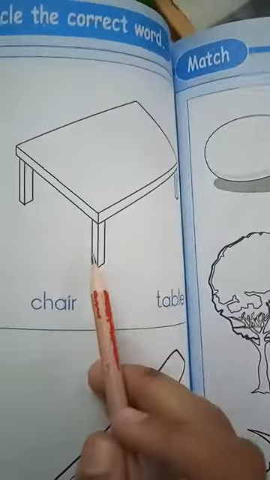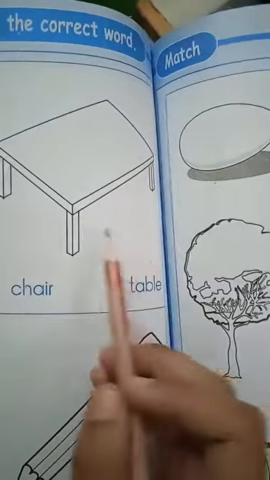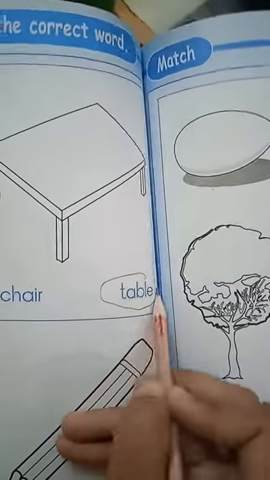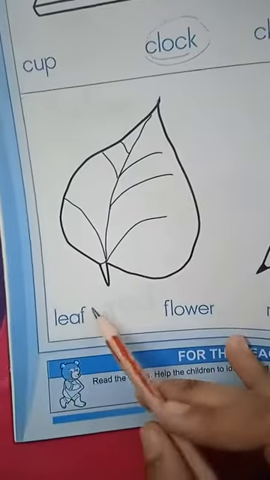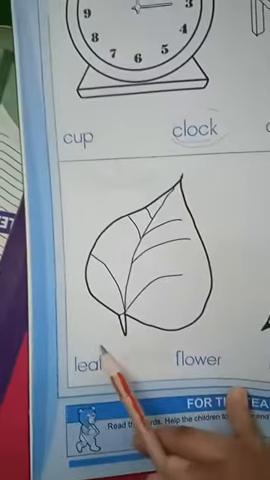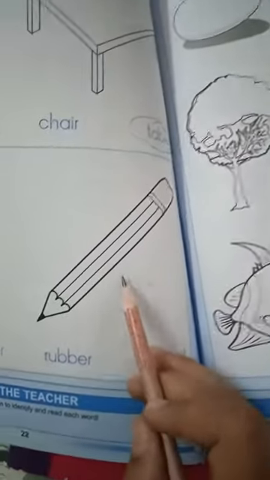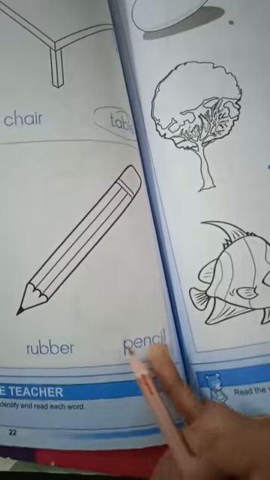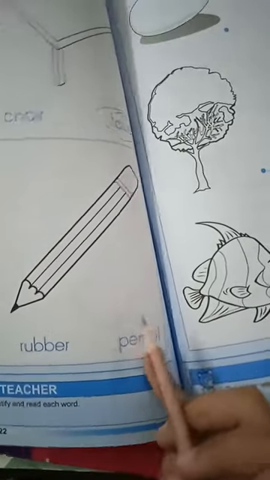Tell me what is shown in the picture. Chair or table? It is a table, so we will circle table. Name the picture. Leaf or flower? This is a leaf, so we will circle leaf. And name this picture. Rubber or pencil? This is a pencil, so we will circle pencil.